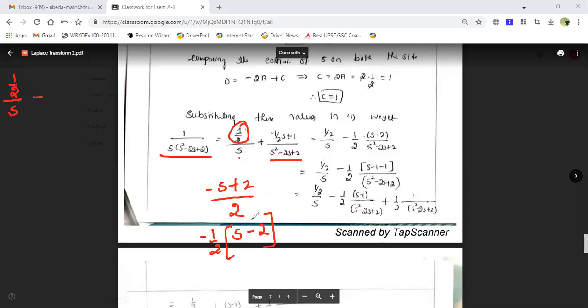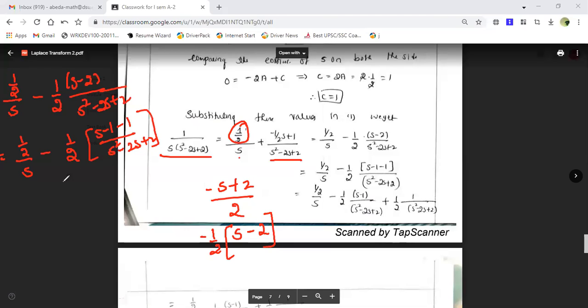So now the same thing I'm rewriting in this way. I can see minus 1 by 2 into s minus 2 divided by s square minus 2s plus 2. So now the same thing is 1 by 2 divided by s minus 1 by 2, and the s minus 2 I'll write as s minus 1 divided by s square minus 2s plus 2. Here I'll write this term and this term together.